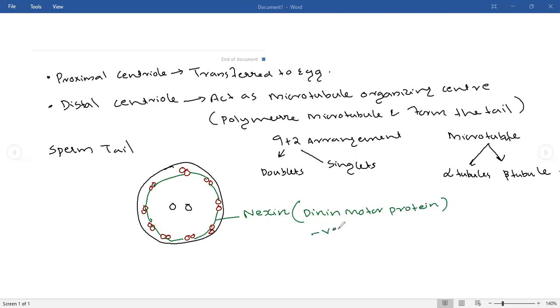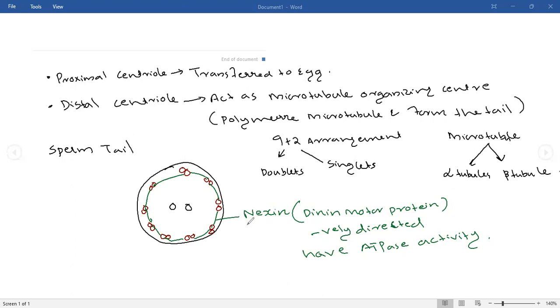They have ATPase activity. Where will the ATP come from? ATP will be produced by the mitochondria, and that ATP can be digested by this tail. Whenever they break down that ATP, energy can be produced.